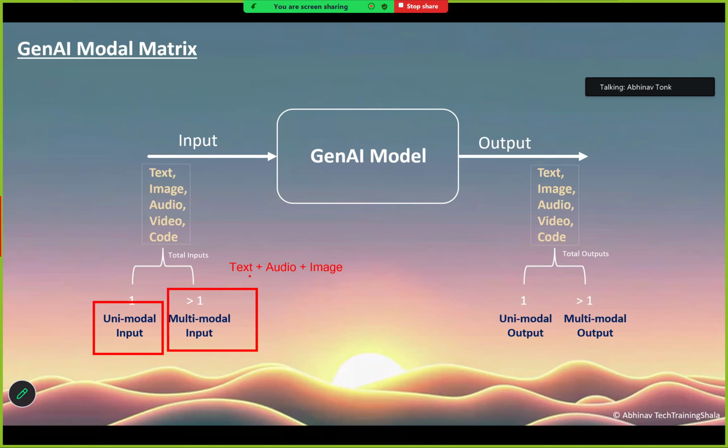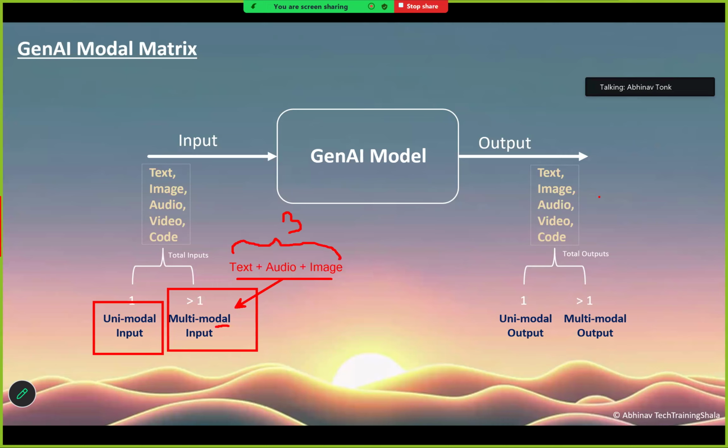This use case falls under the category of multimodal input. Multi means many, modal means type of data. So these are many types of data, more than one. Here it is three. So this is an example of multimodal input.